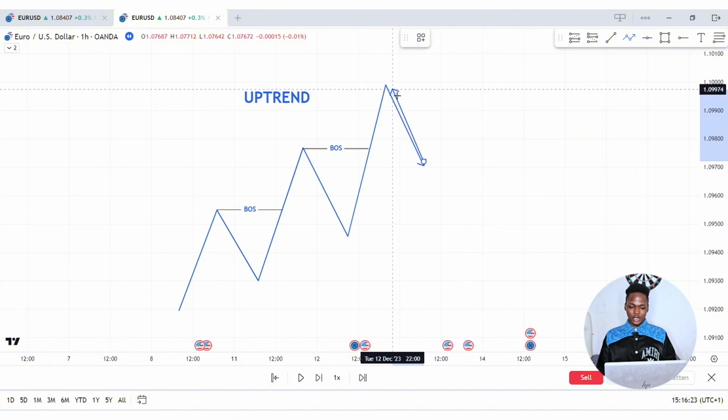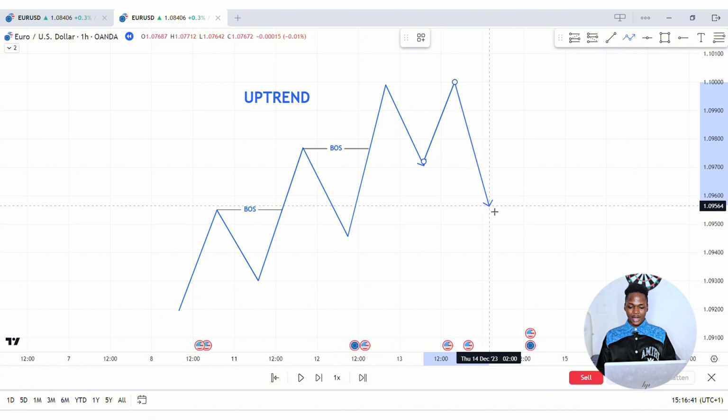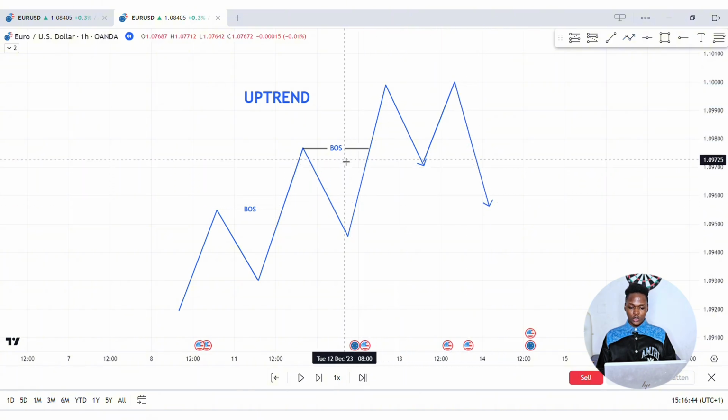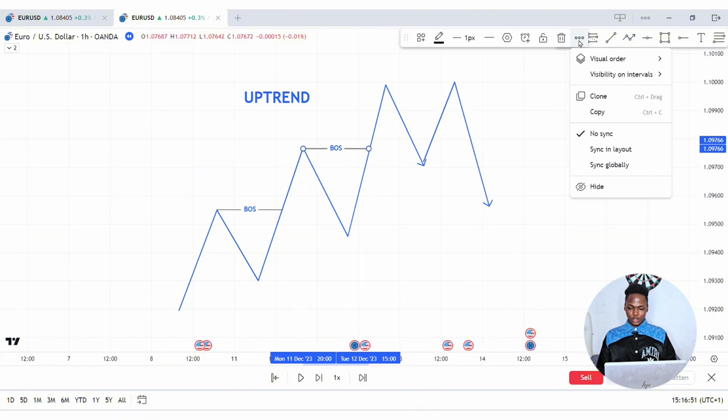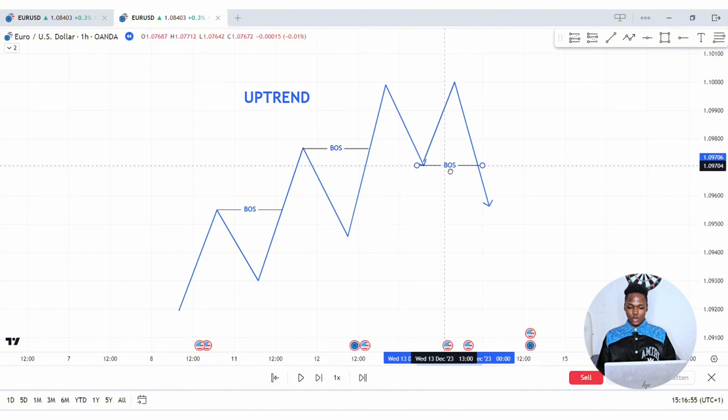You can see that price retraces from this point to the downside. The price goes back up to try and break, but then it fails to break to the upside. And the sellers are going to take the market from the buyers and push the market to the downside and close below a swing low, right? We don't want to see a break of structure to the downside in an uptrend, but in this case, we are seeing a break of structure to the downside.